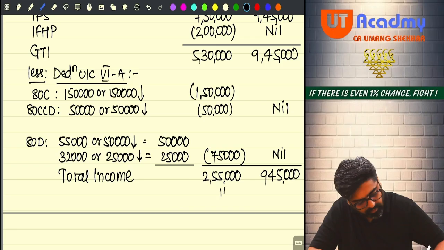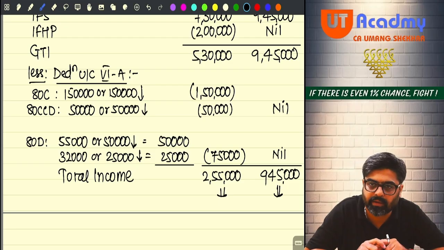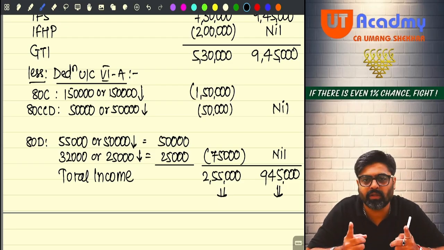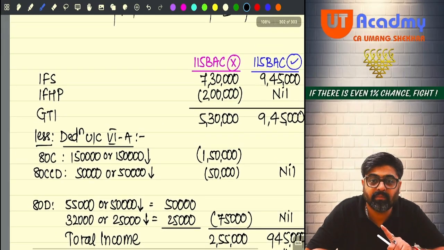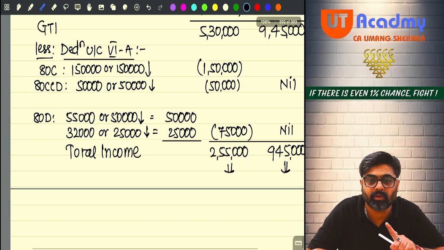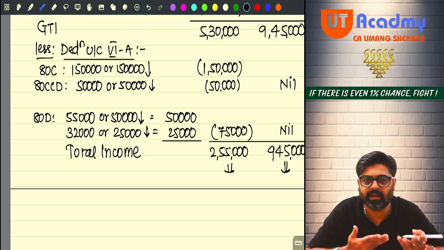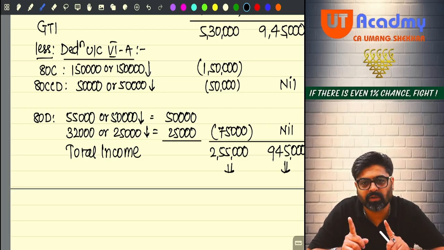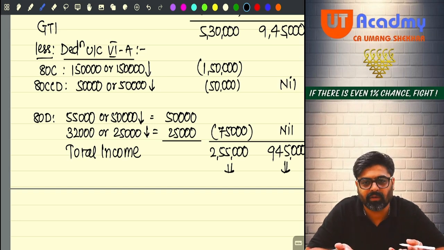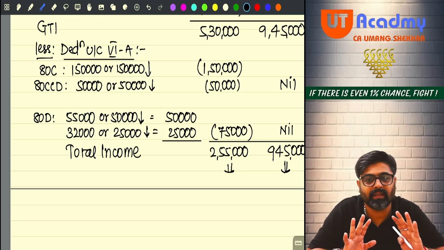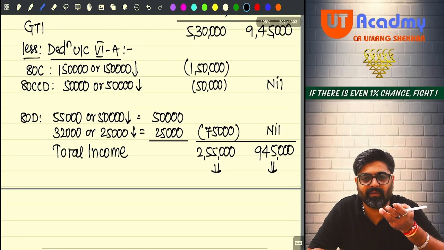Now on this 2,55,000, the tax will be calculated, and on this 9,45,000 also the tax will be calculated. Under both the schemes, considering right now, the optional tax regime looks attractive. Why? Because 2,55,000 is very low total income, and definitely the tax liability will also be less. First 2,50,000 no tax, and on 5,000 only 5%, that is 500 rupees, and that will also go for rebate because the total income is not more than 5 lakhs.